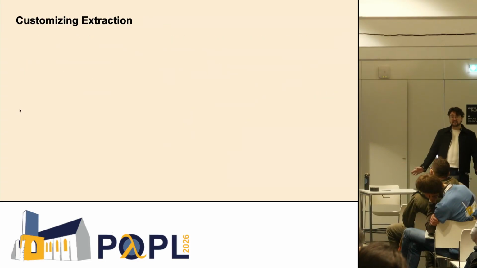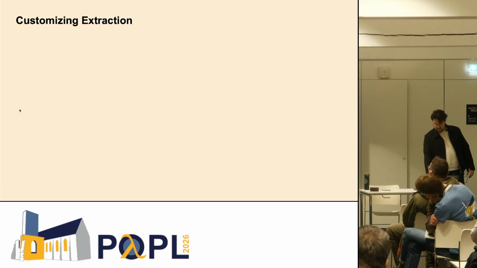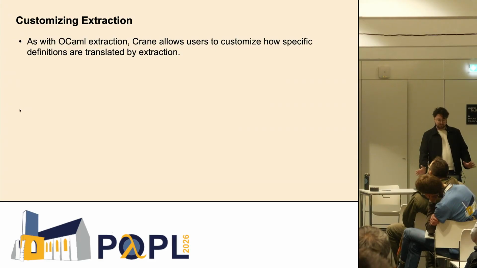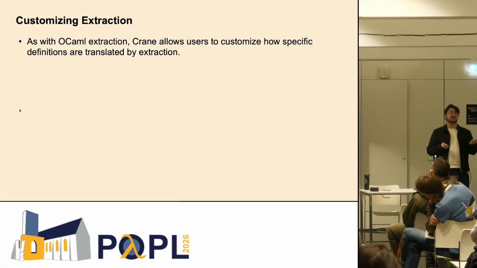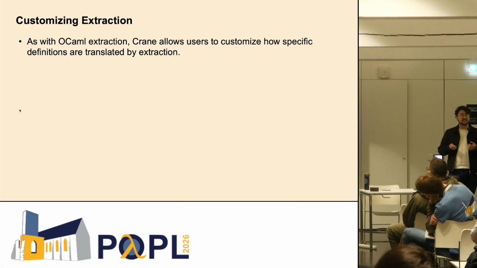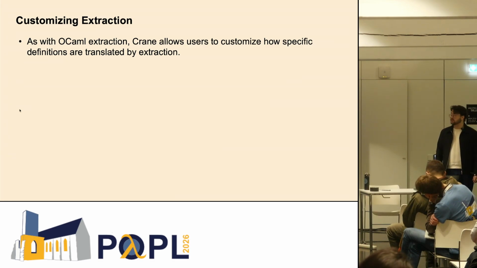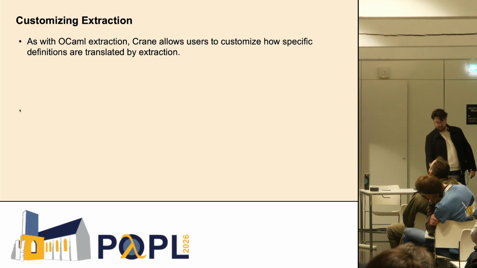Having said all that, we also want the ability to customize extraction and to represent things so they look a bit more natural in C++. So, because we also do this as a fork of the standard OCaml extraction, we kind of take the same approach and allow users of our extractor to provide custom things, like custom ways to extract any term in Rocq.